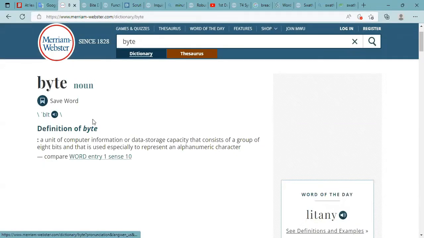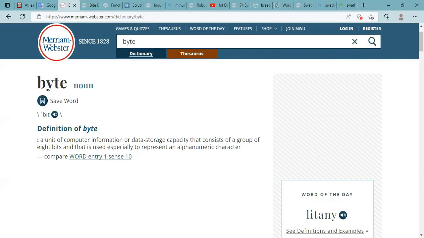Byte. A unit of computer information or data storage capacity that consists of a group of 8 bits and that is used especially to represent an alphanumeric character. All right, that's a little technical, but that's the definition.